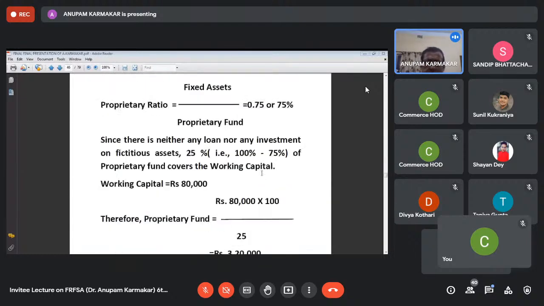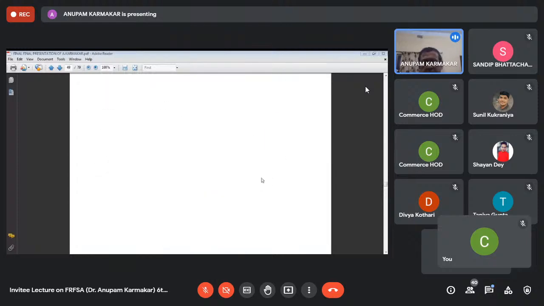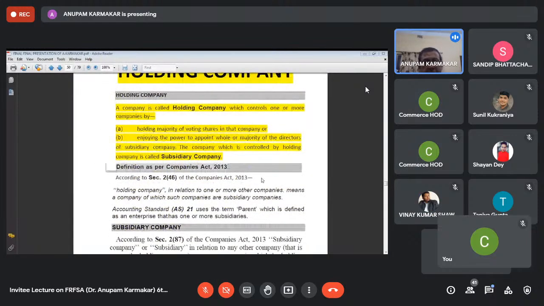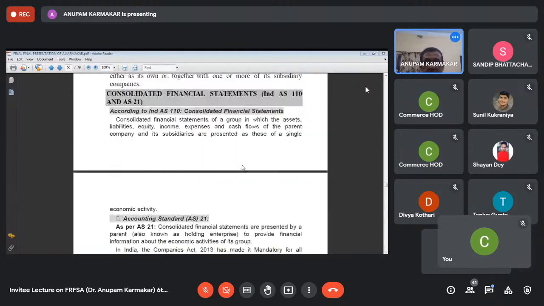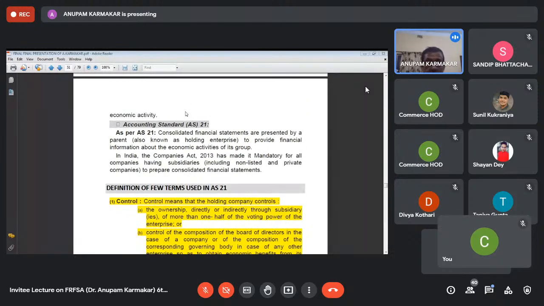This is another problem which I want to discuss, just touching upon the holding company part. So whole definition of holding and subsidiary company. You have to understand the accounting standard 110 IND-AS, that is the current accounting standard, because in holding company you have to prepare the consolidated financial statement as per accounting standard 21, and current accounting standard is 110, but we have to follow accounting standard 21.